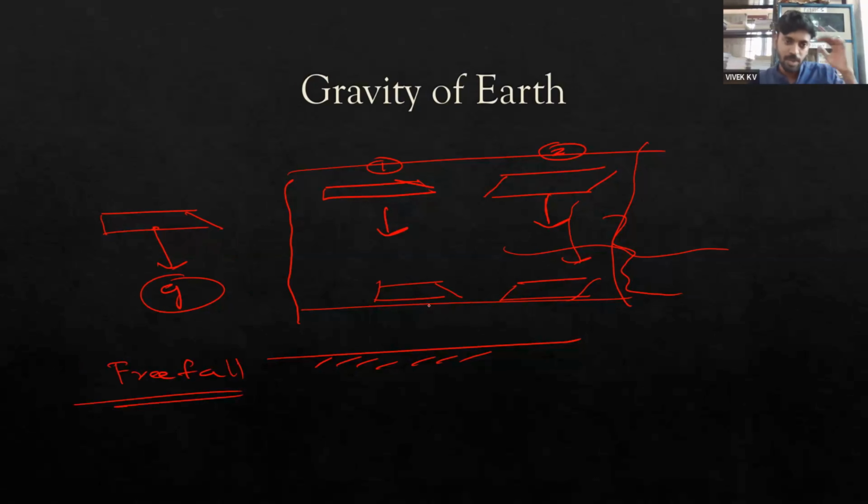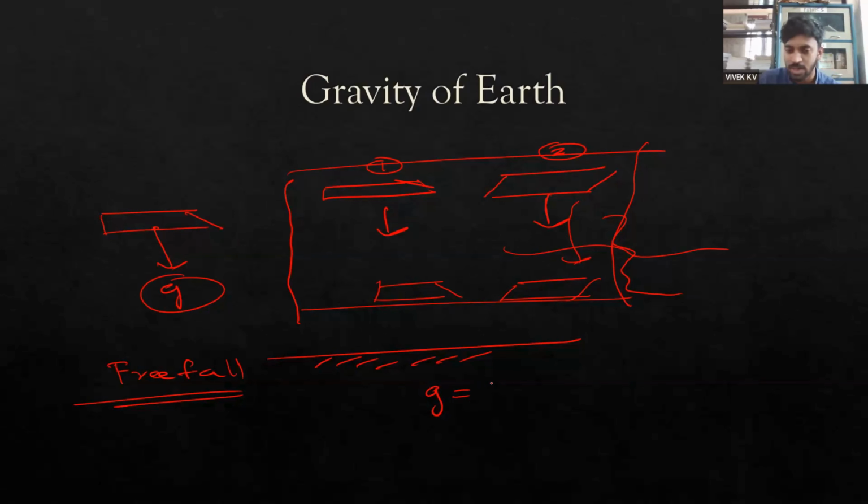As I said, every object will be accelerated, the velocity keeps on increasing, and the value of acceleration is the same irrespective of their masses. That acceleration under the influence of gravity is known as acceleration due to gravity, denoted by small letter g. We have already used capital letter G, which is the universal gravitational constant.